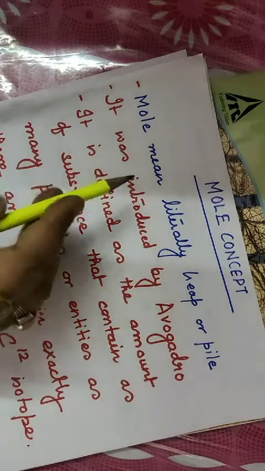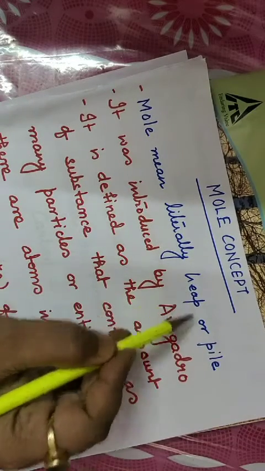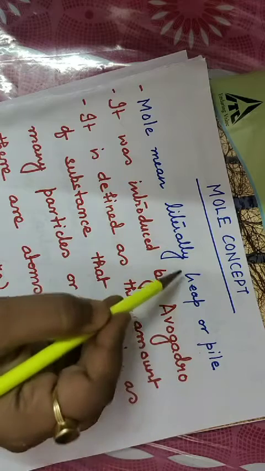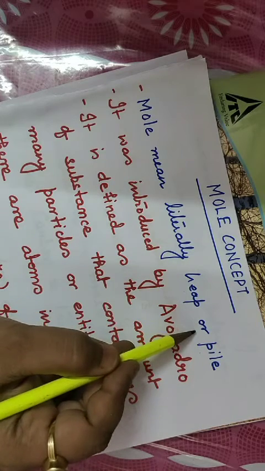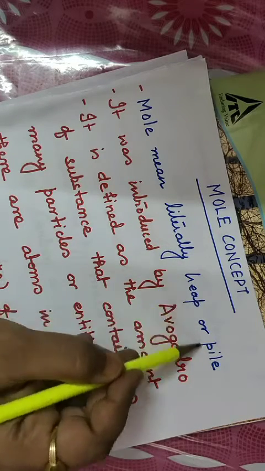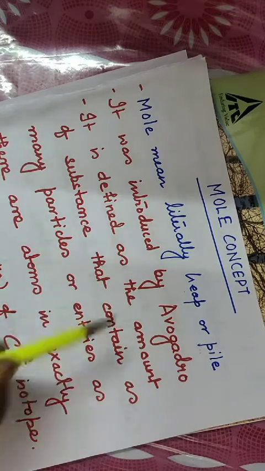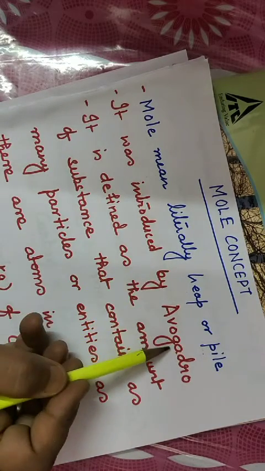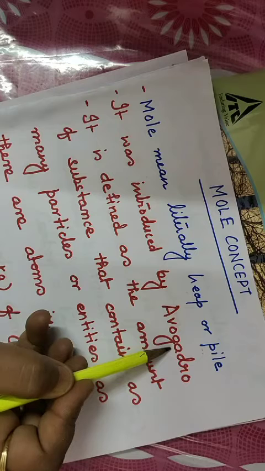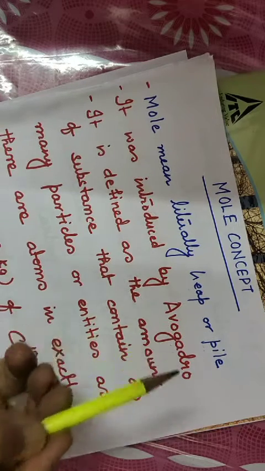Literally, mole means heap or pile. It's the literal meaning of mole, a heap or a pile. This concept was first introduced by scientist Amedeo Avogadro. He has paved the way to calculate mole.